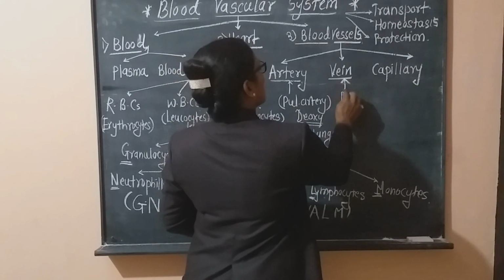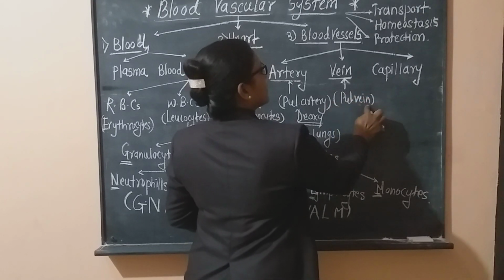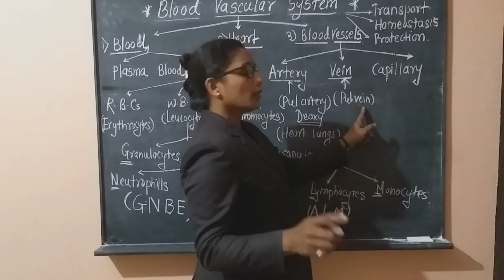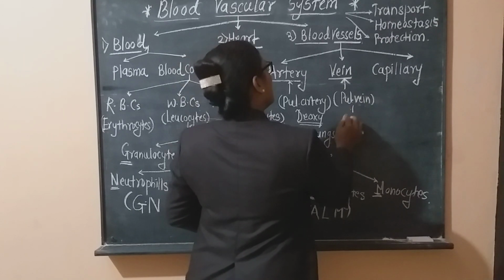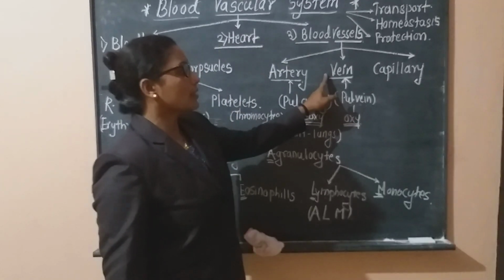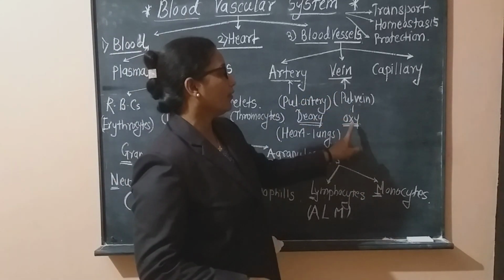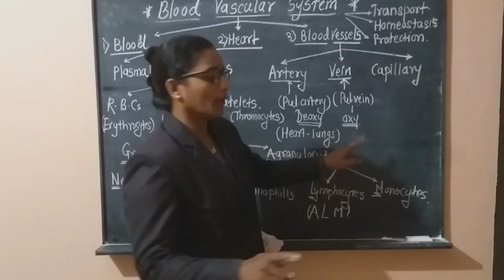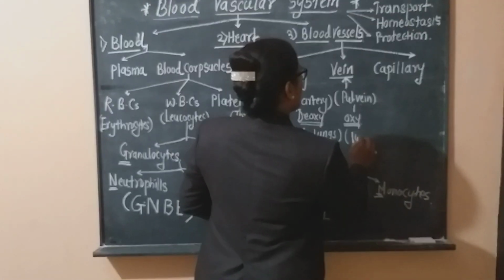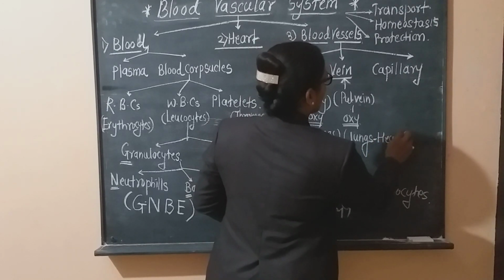The only exception is the pulmonary vein, because this is a vein. Actually, which blood does it consist of? It consists of oxygenated blood. All veins carry impure deoxygenated blood, but only the pulmonary vein carries oxygenated blood, and this blood is carried from the lungs to the heart.